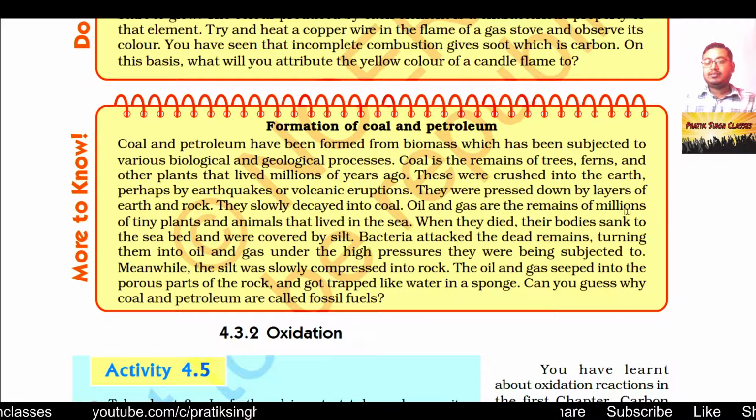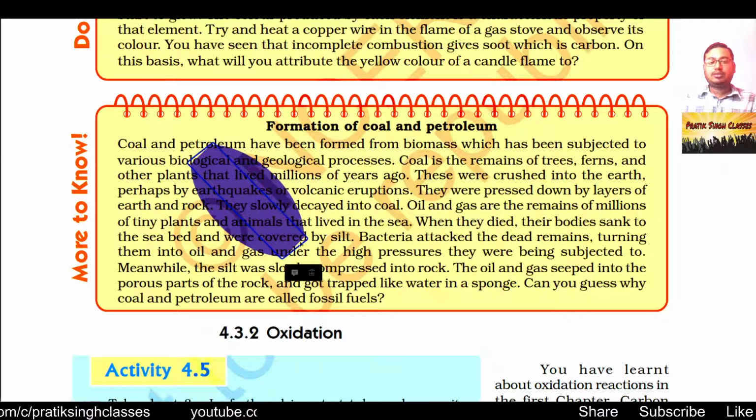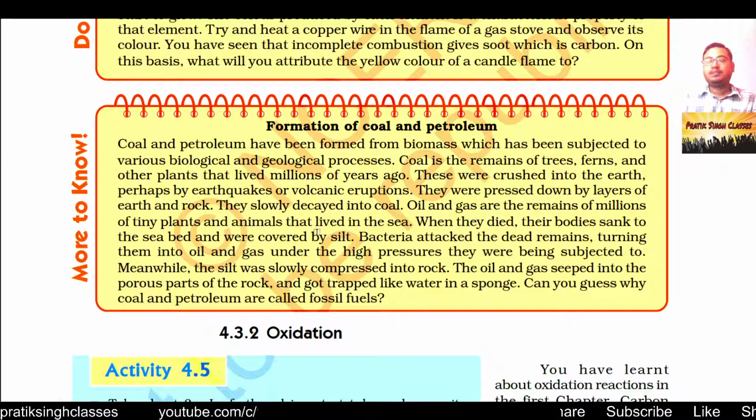Oil and gas are the remains of millions of tiny plants and animals that lived in the sea. So if we are using petrol or diesel, that means they are the remains of living organisms from millions of years earlier, in the sea. When they died, their bodies sank to the seabed and were covered by silt.